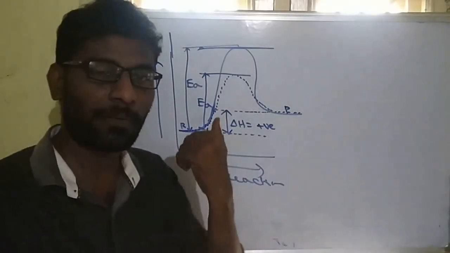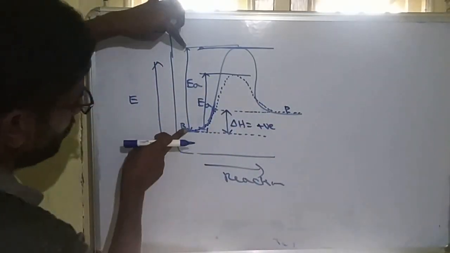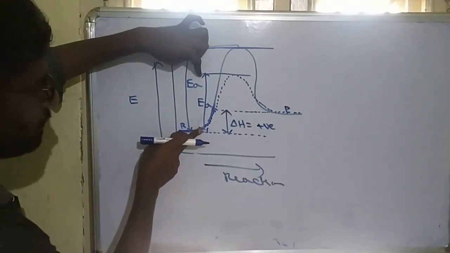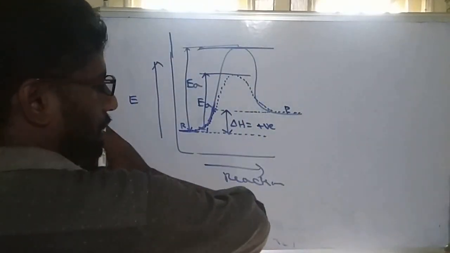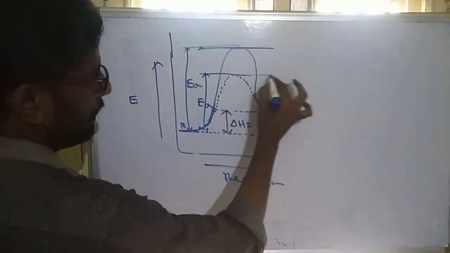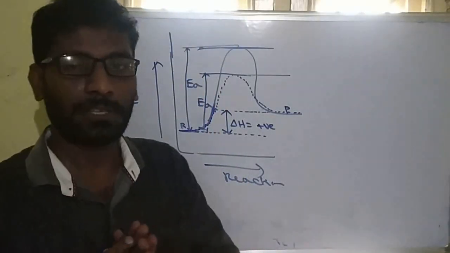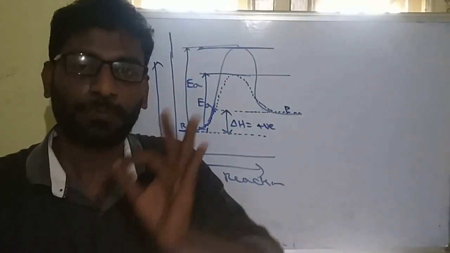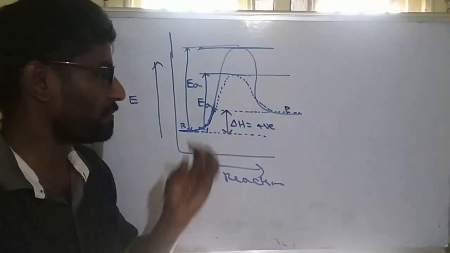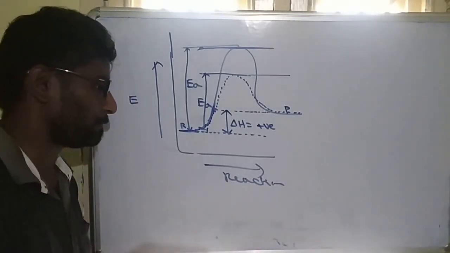Catalyst decreases the activation energy of the forward reaction, and the backward also. Initially this much energy is required; after adding catalyst, this much energy is required. If we take the reverse reaction, initially this much energy is required, but after adding catalyst, only this much energy is required. So that means catalyst changes the activation energy of both forward as well as backward simultaneously. That's why it does not change enthalpy, and it does not change any other constants.